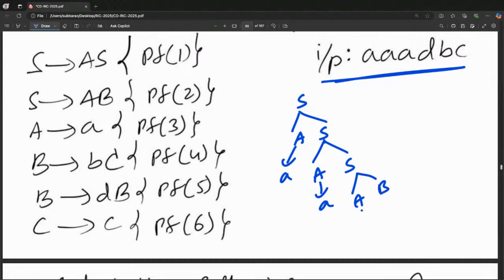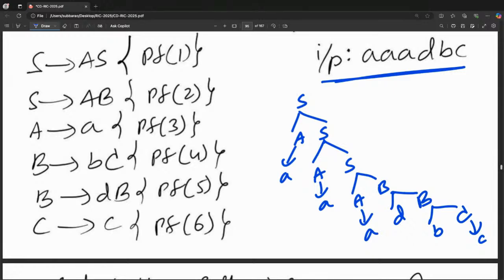Where A goes to A. Now I am at B. B goes to, I think, DB, because after triple A I want D. So DB. B goes to BC. Right? C goes to C. So triple A DBC.